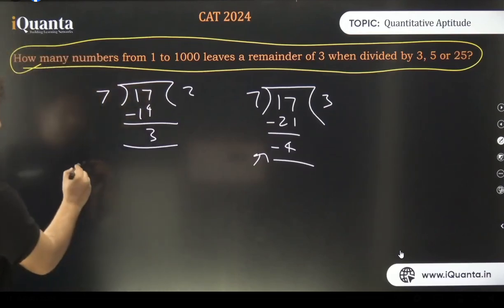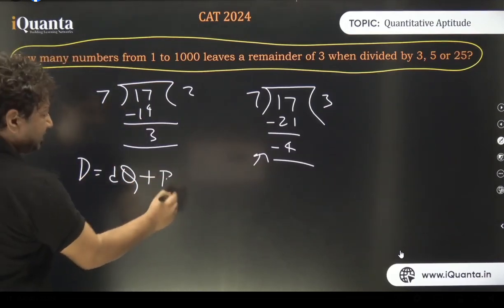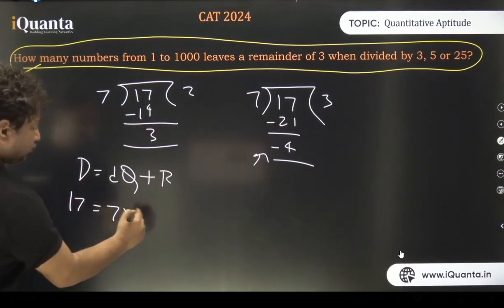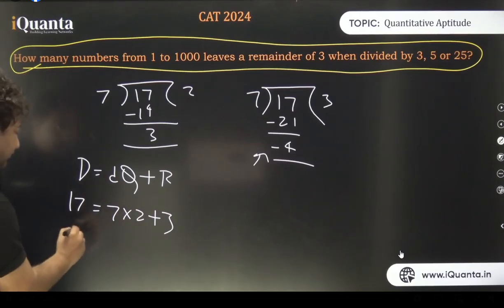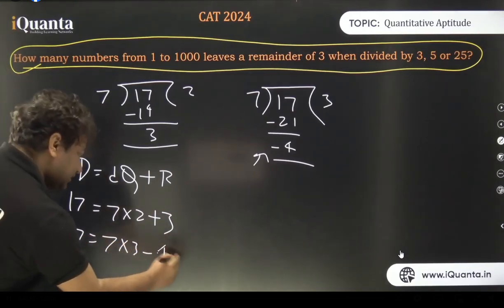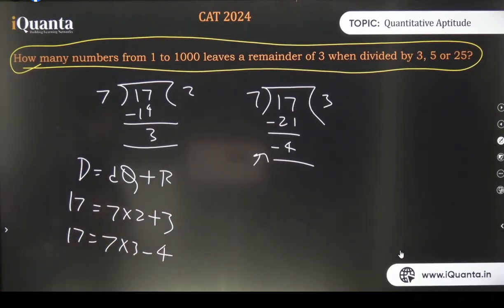I'll tell you why. Because capital D is equal to small d multiplied by q plus r. If I put it here, I'll get 17 is equal to 7 into 2 plus 3, which is what is taught in the school. But this equation, 17 is equal to 7 into 3 minus 4, is also satisfying. Of course, I know the remainder is what remains, and -4 is something which cannot remain. But in terms of equation, this looks correct. Yes or no? It looks correct.